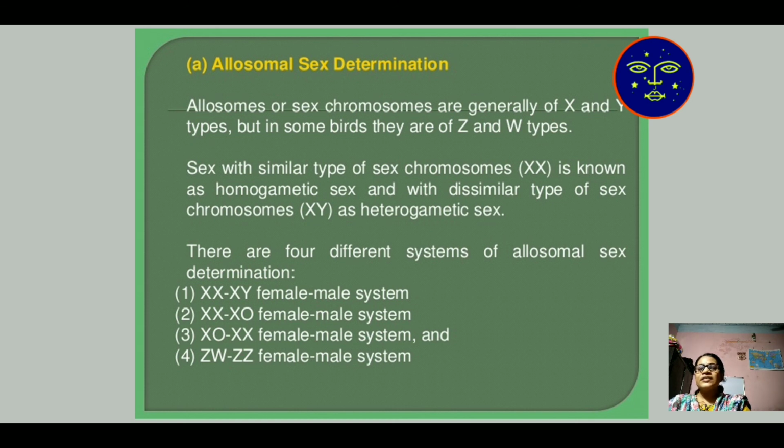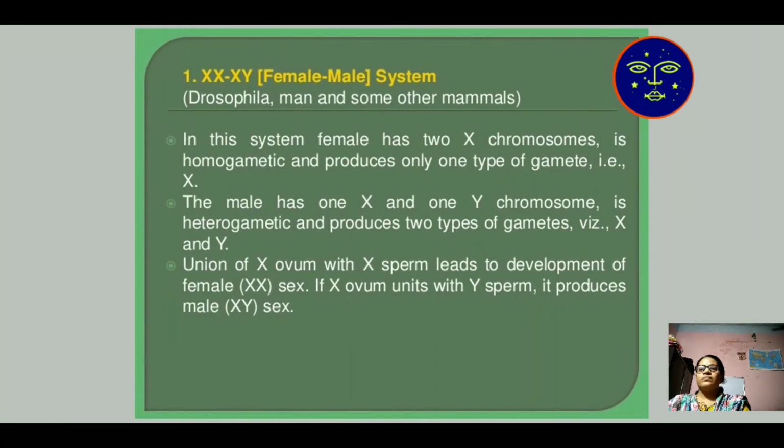Then number three, X0 and XX. In this, X0 determines the female character and XX the male character. And number four is ZW and ZZ type. ZW is represented for female character and ZZ for male character determination.